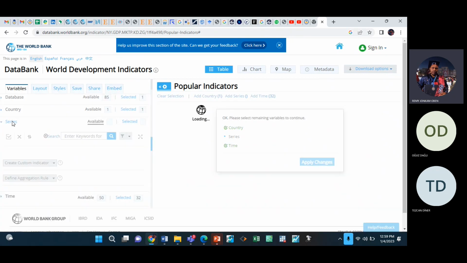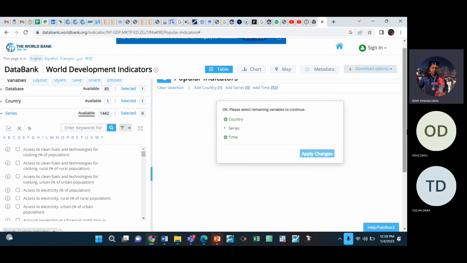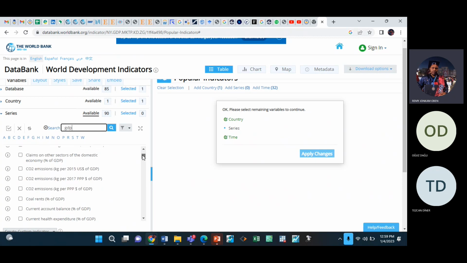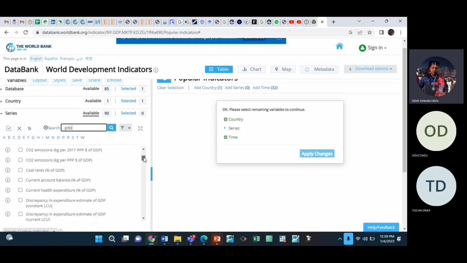Come to series. With series, now you have to download your variables. So economic growth is proxied by GDP, right? So let's just type GDP. We have so many GDPs on World Bank, so I'll tell you the one you should use. I want you to use GDP per capita. I'll show you.